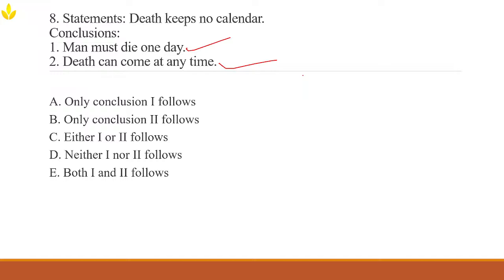Okay, that's the statement. Second one, if death keeps no calendar, it can happen anytime. And the second conclusion is, all people must experience death one day.